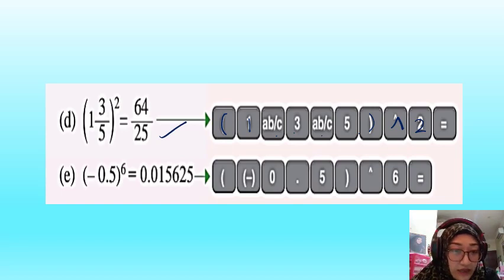Okay. E, negative 0.5, so you put a bracket, you put negative, you put 0.5, close bracket, and then power 6. So your answer would be 0.015625. Okay, I hope you all get the same answer as me.